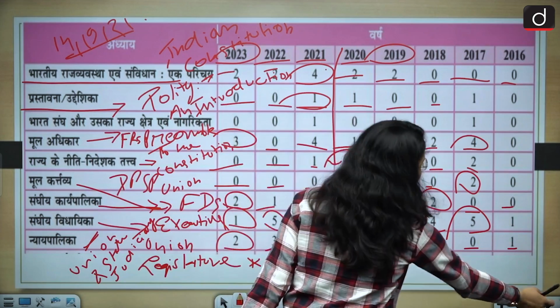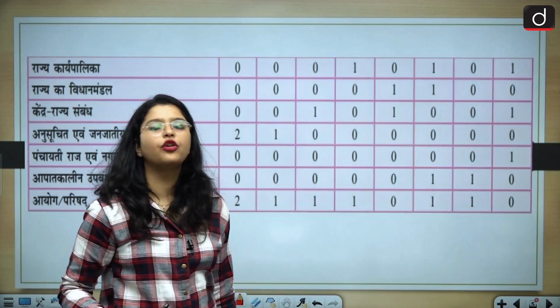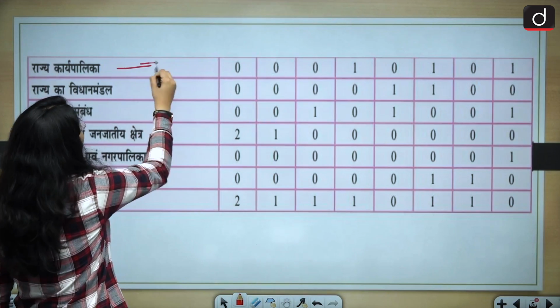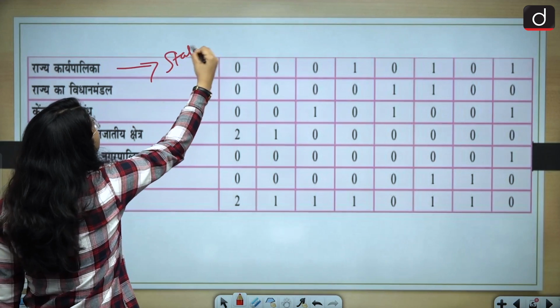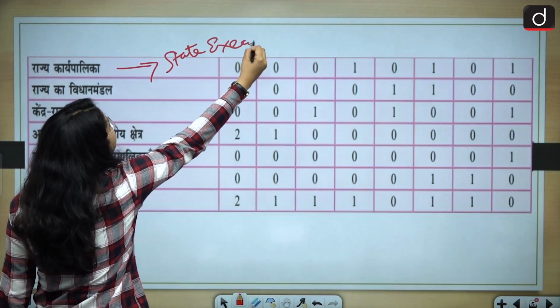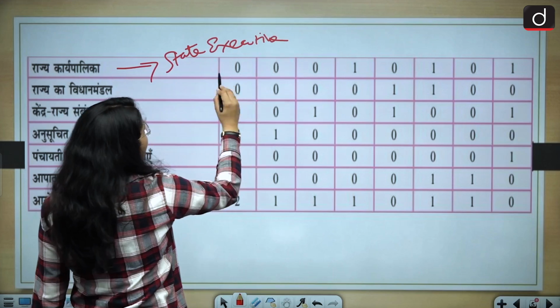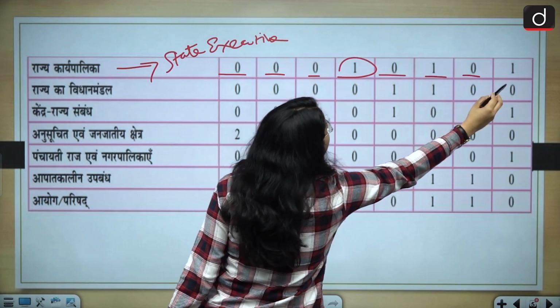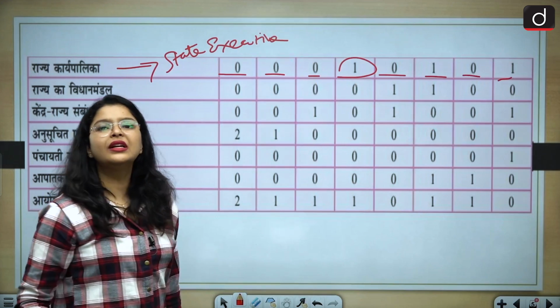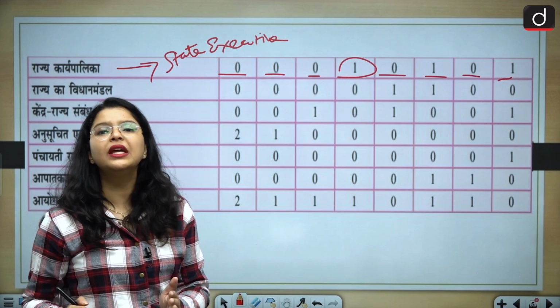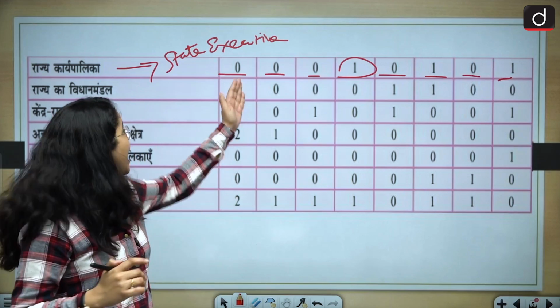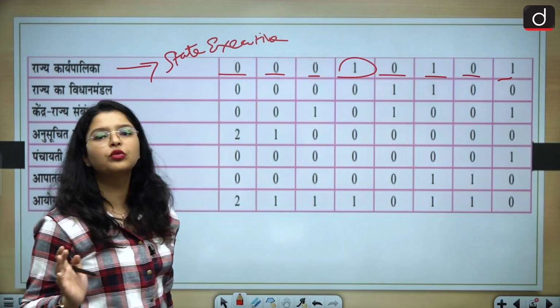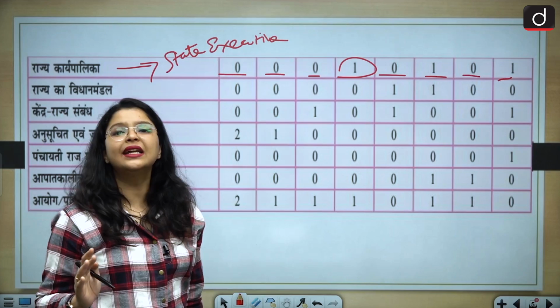Moving forward to some other topics that are asked in the subject of polity. So if I talk about the state executive, one question, one question, zero questions, one question. What does it suggest? That it is not being asked in recent years, and if it is asked, it's just one question you can expect out of the state executive.